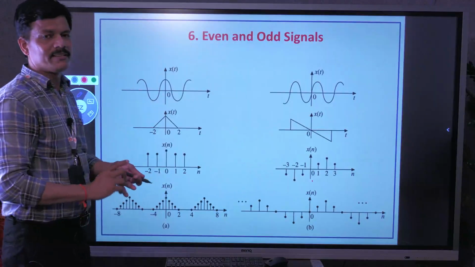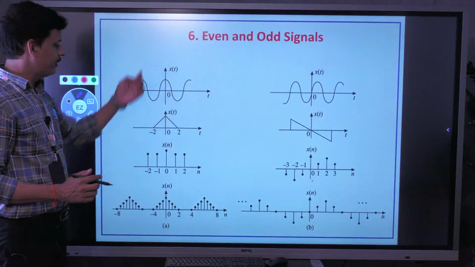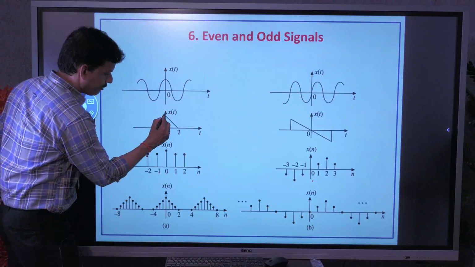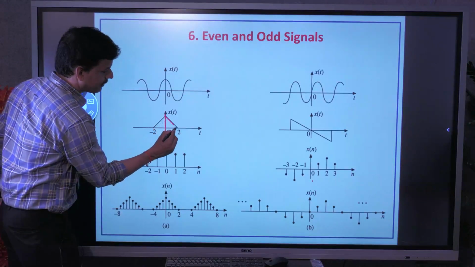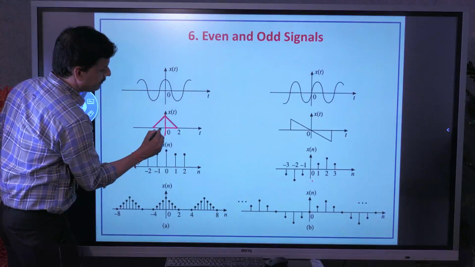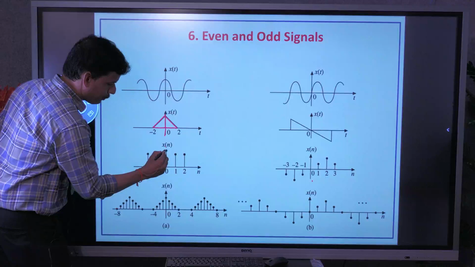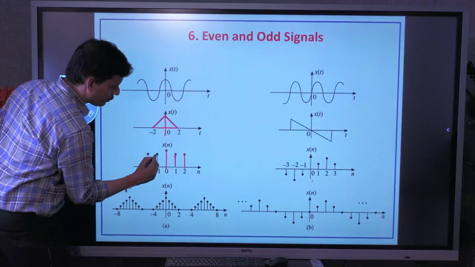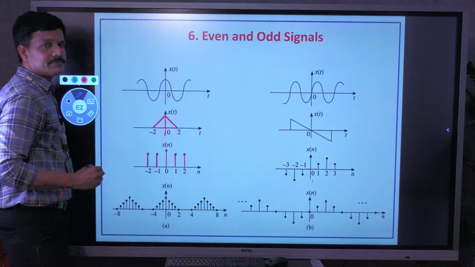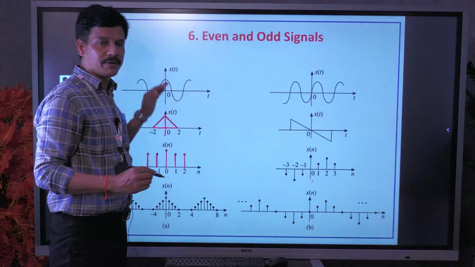Let me show some examples for even and odd. These are all even signals. Observe here, with respect to this vertical axis, on either side both parts are equal. This side is equal to this side, so that's why it is called even. Similarly, with respect to the horizontal axis, this side samples are equal to this side samples. That's why these are all examples of even.